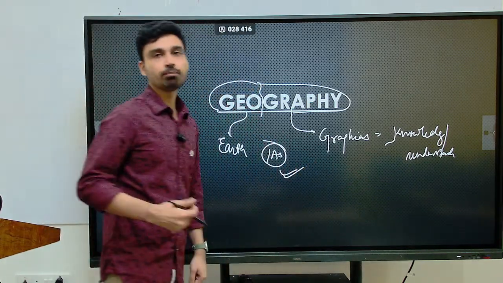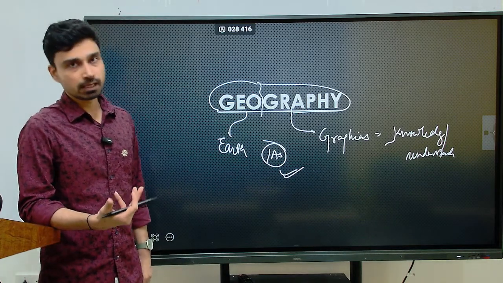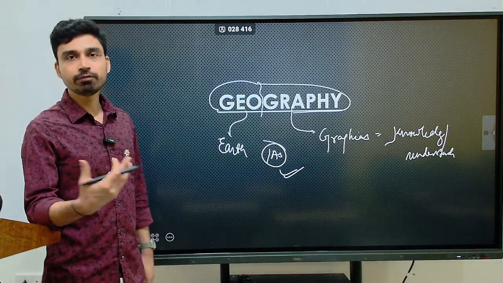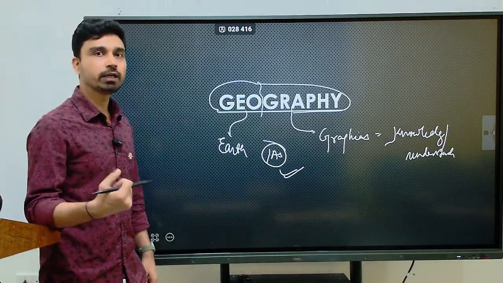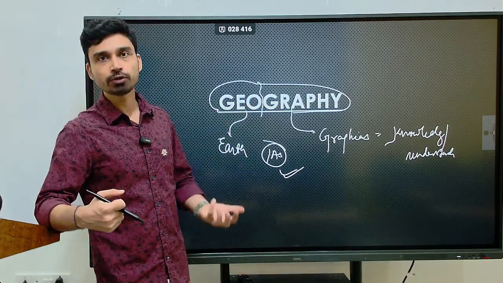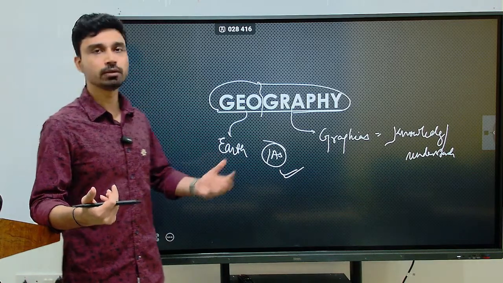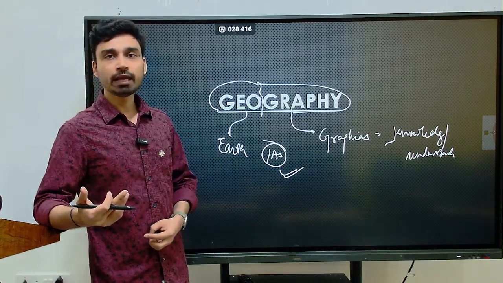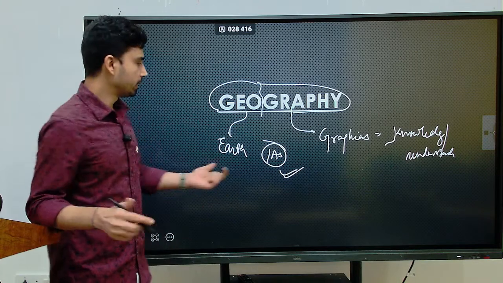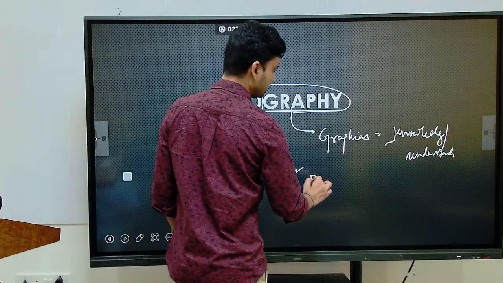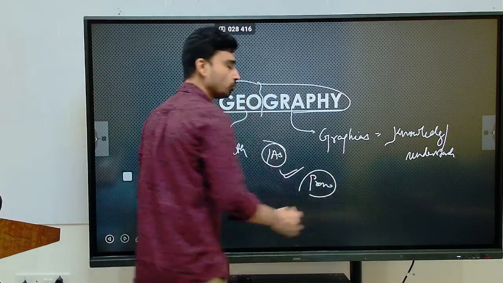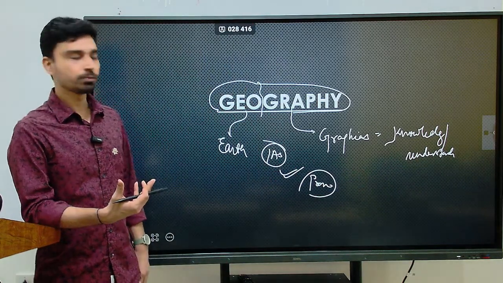For example, if we talk about disasters, we know that different parts of India are prone to different kinds of disasters. North India is prone to earthquake-related disasters. Second, we have the coastal areas. In the eastern coast, the region is prone to cyclones. So this is one example from a disaster perspective.